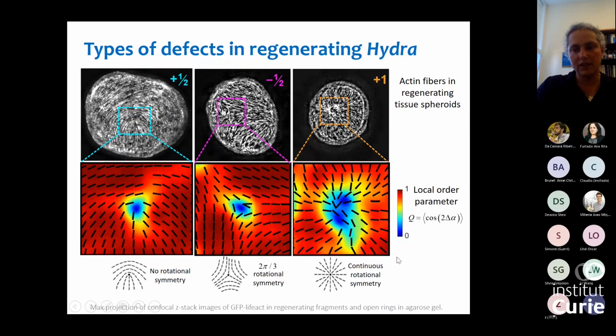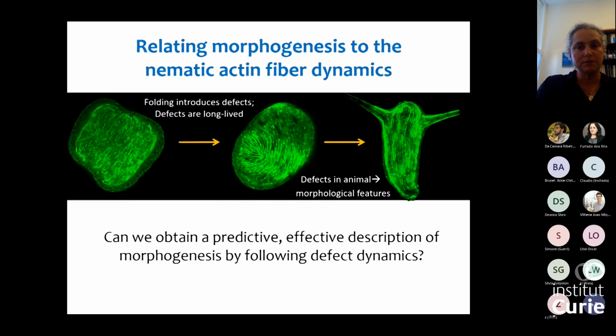In regions close to the defect, this will be smaller because you have fibers from all orientations. So this average of the cosine of the relative angle will be smaller, and you get minima of the local order parameter. This is very useful because it allows you visually to pinpoint where the defects are. So we have these +half, -half, and +1 defects in the animal. And when we're looking at this process of morphogenesis, the tissue folds. We know it has to. This has to introduce defects. We see that these defects are long-lived.